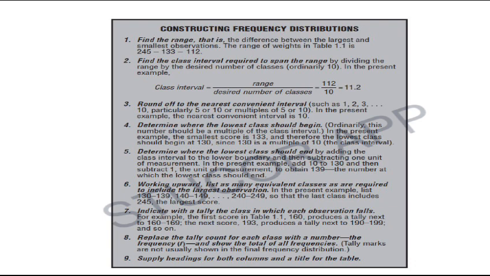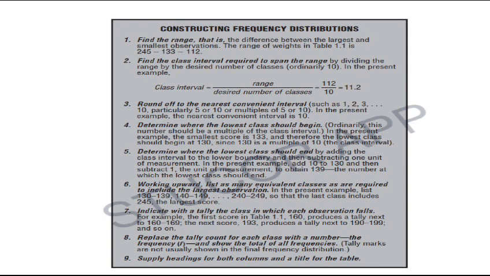Working upward, list as many equivalent classes as are required to include the largest observation. In the present example, list 130 to 139, 140 to 149, up to 240 to 249, so that the last class includes 245, the largest score.